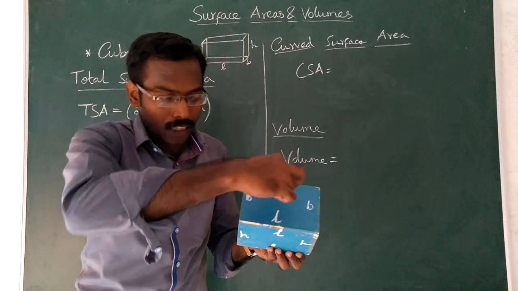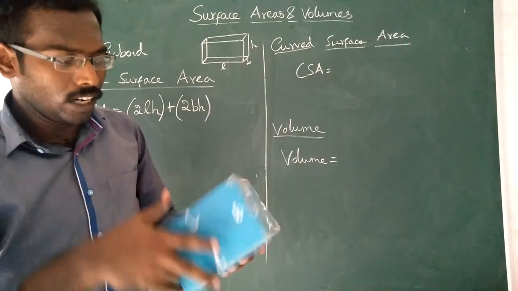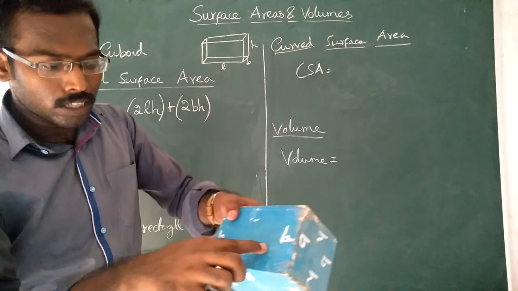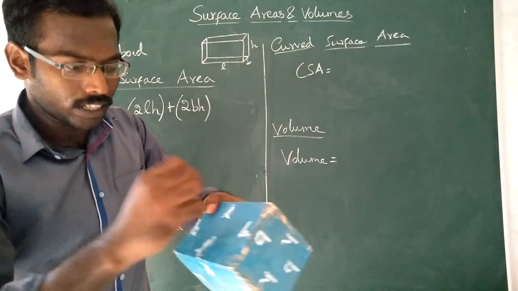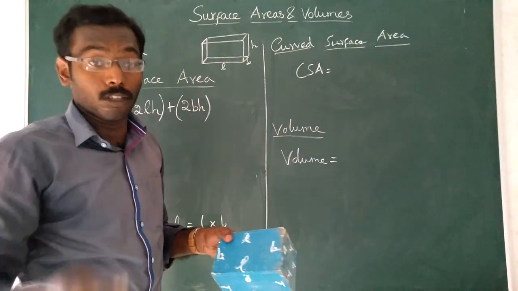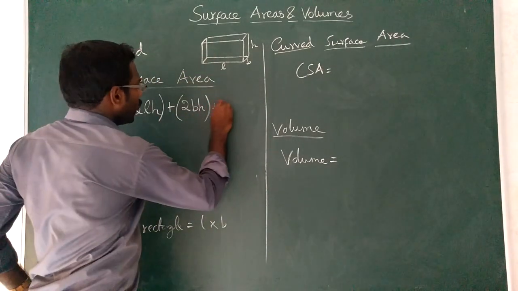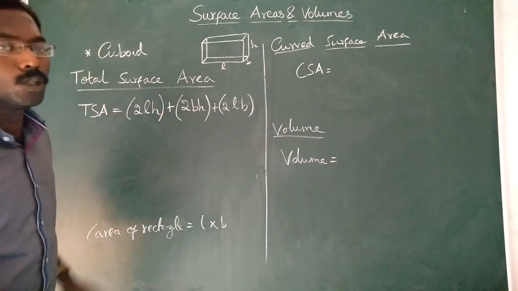So the top is L into B, and the bottom one is also L into B. So LB plus LB is 2LB.